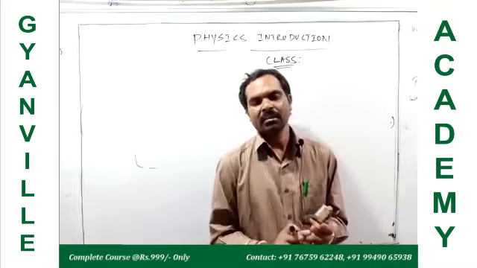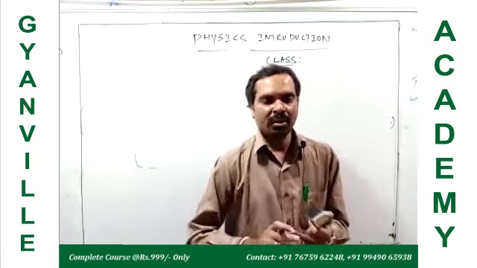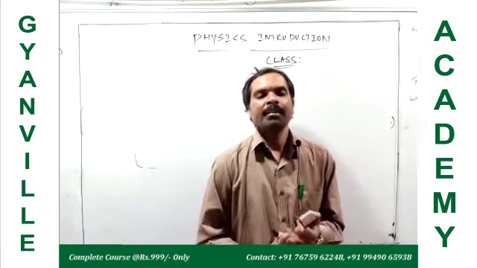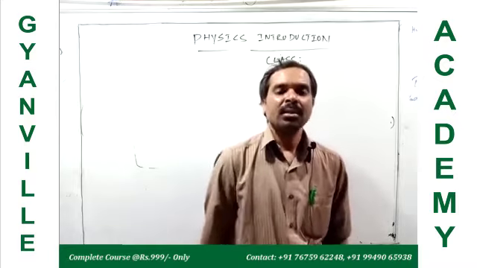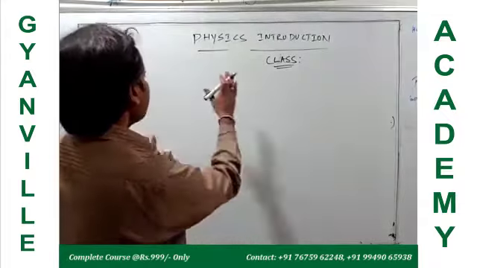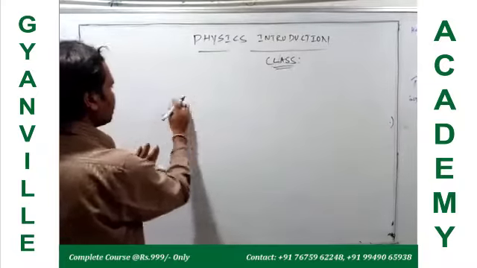Then after that, whether that acceleration is constant or changing, we have to identify. If the acceleration is constant, then that is called uniform accelerated motion. What is the difference between uniform accelerated motion and non-uniform accelerated motion?